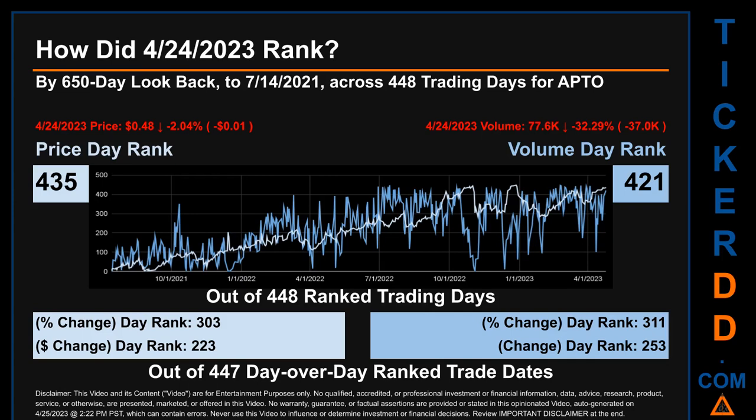The price's day-over-day percentage change, dropping 2.04% on April 24, 2023, had a day rank of 303, while its dollar difference of minus 1 cent had a rank of 223 when compared day over day across 447 trading days. Volume's percentage change and difference were ranked respectively at 311 and 253.